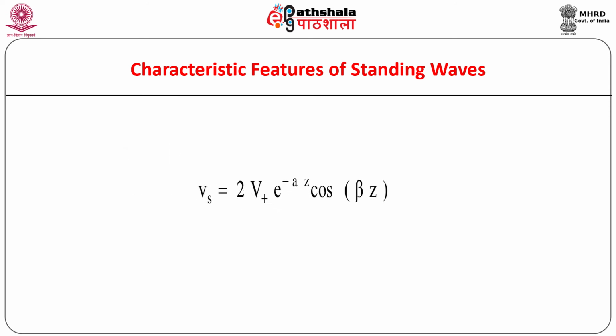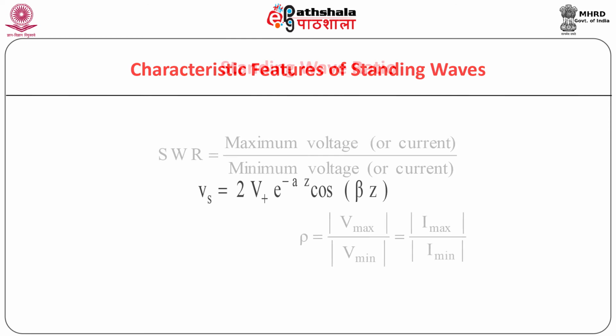When the amplitudes of the incident and reflected wave along the transmission line have equal magnitude, the magnitude of the reflection coefficient is unity. The standing wave pattern has a zero phase. The pattern is called a pure standing wave and is given by the expression as shown.